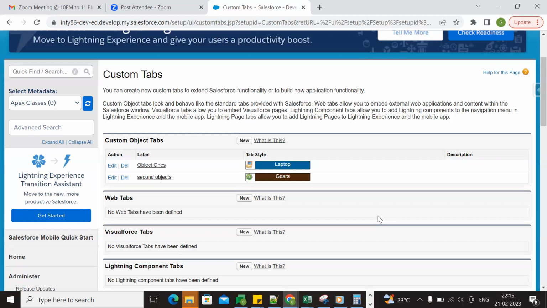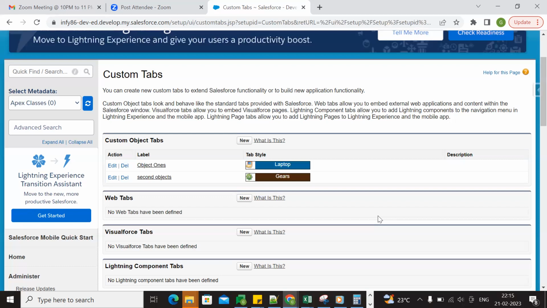In time dependent workflow actions, which evaluation criteria does it not support? Created, and every time it's edited. It doesn't support those. And what is the difference between time dependent and immediate workflow action? Immediate workflow action will immediately trigger whenever the edit was done.